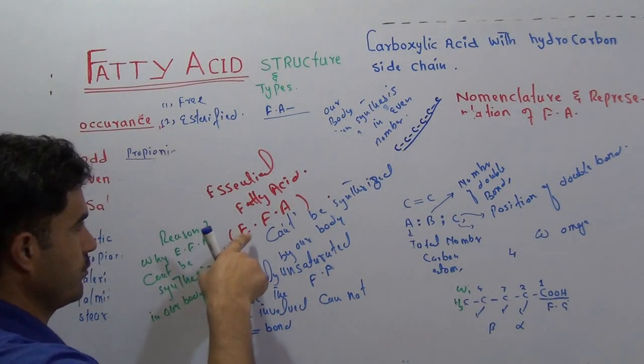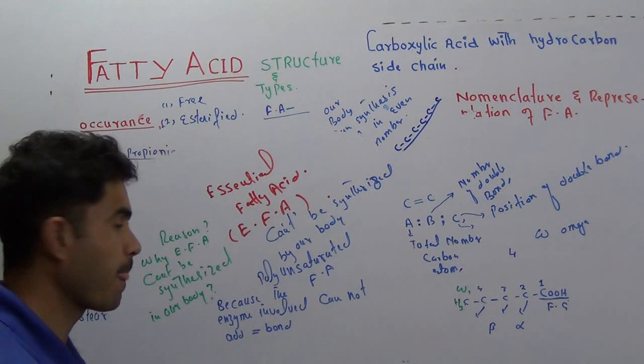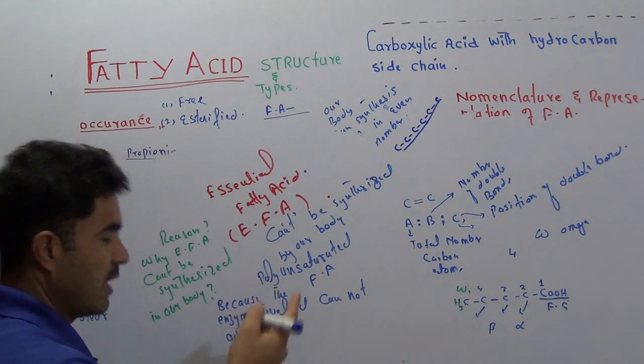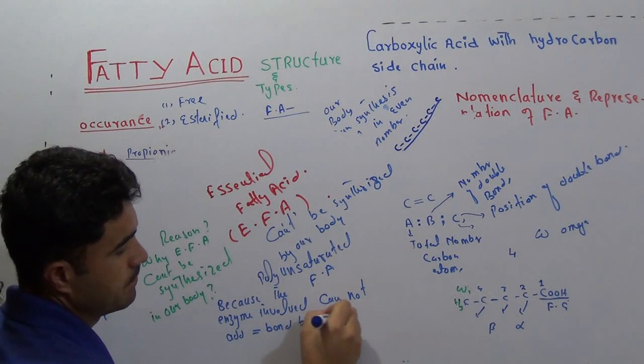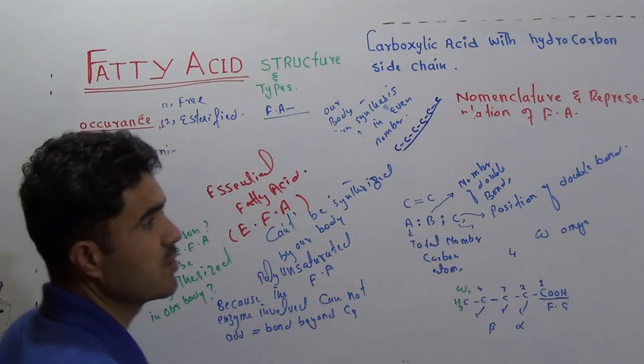You know, essential fatty acids contain double bonds. So the enzyme cannot add a double bond beyond C9 and 10.